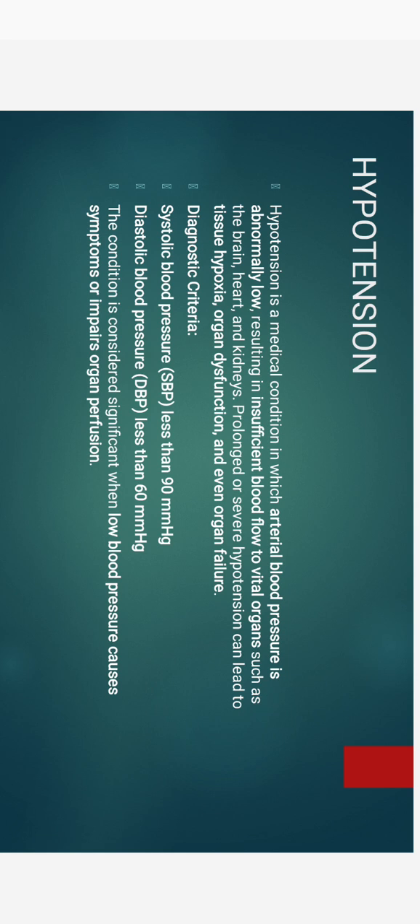Next, hypotension. Hypotension or low blood pressure occurs when arterial blood pressure drops below the normal range, usually below 90 by 60 mmHg. This condition can lead to insufficient blood flow to vital organs like the brain, heart, and kidneys. Severe or prolonged hypertension may result in tissue hypoxia, organ dysfunction, or even organ failure. Clinically, hypotension is significant when it produces symptoms or impairs the functions of essential organs.